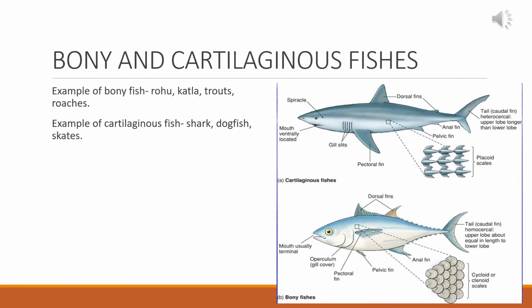As for the fins, two dorsal fins are present in bony fish, and they are very closely located. But in cartilaginous fish, one dorsal fin is highly developed and one is very small, and they are spaced apart. And there are also many differences in the position of the pectoral fin, pelvic fin and the anal fin.